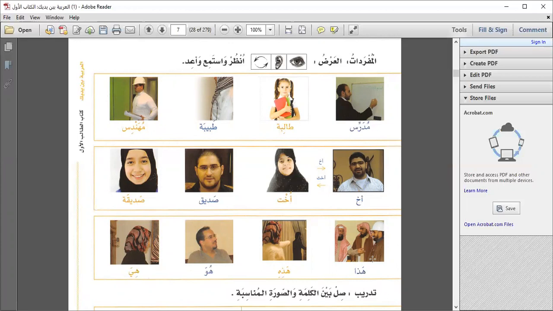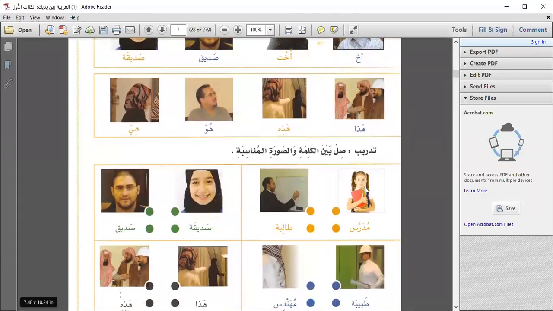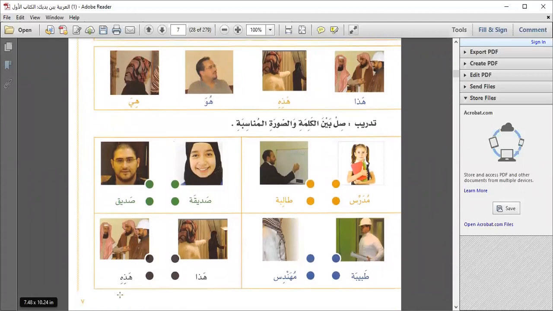هذا, a boy pointing at who is in front of you. هذه, a girl. This is for a girl. هو, he, who is male, and هي, she, who is female. Now, صل بين الكلمة والصورة المناسبة. Sil means match, between الكلمة, the word, والصورة, and picture, المناسبة, appropriate. So you have to match the word with the appropriate picture.